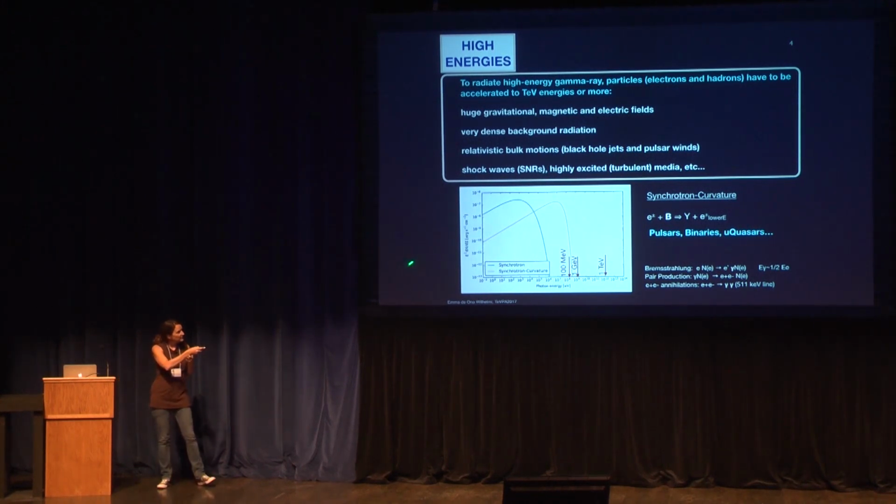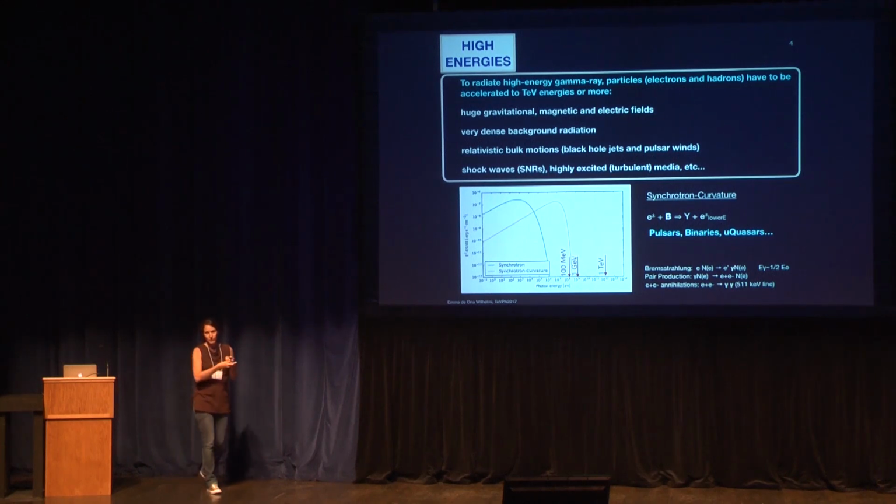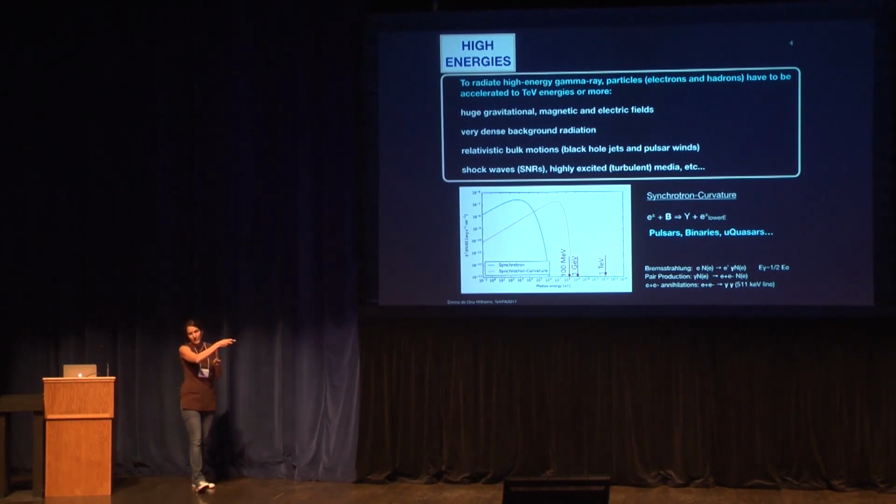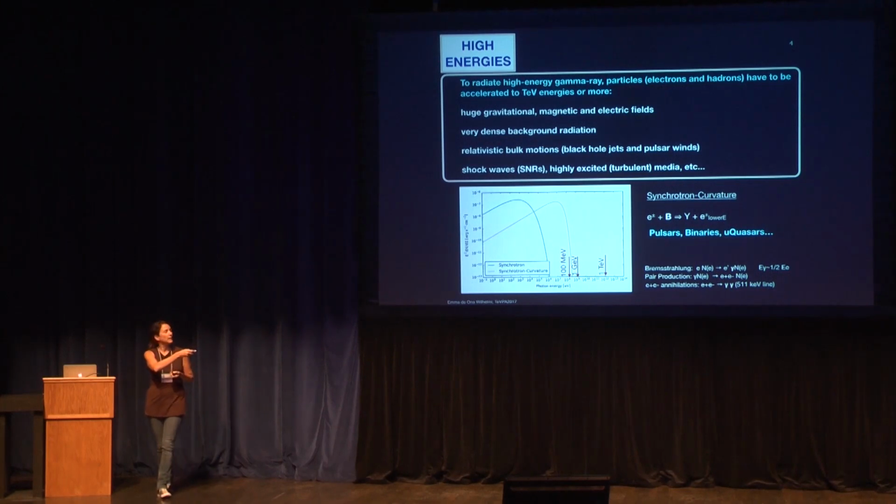We actually see synchrotron and curvature radiation for electrons in a magnetic field. This is particularly relevant in the X-ray domain. But if the field is strong enough, like in the case of pulsars, then the emission goes up to 100 MeV and GeV energies.